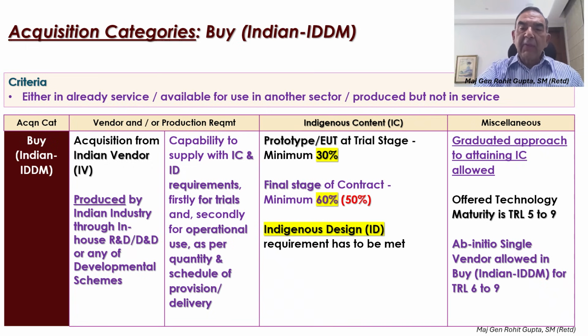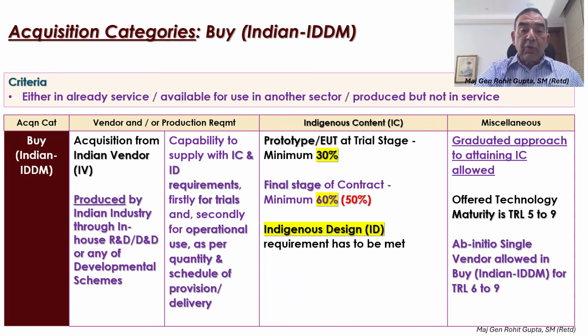So the criteria for this kind of category is that it is already in service. It is available for use in some other sector, but yet not been absorbed into service. It has been produced, available in the market, but it is not in service as yet. So either 3 of it, you can go in for this kind of a category.